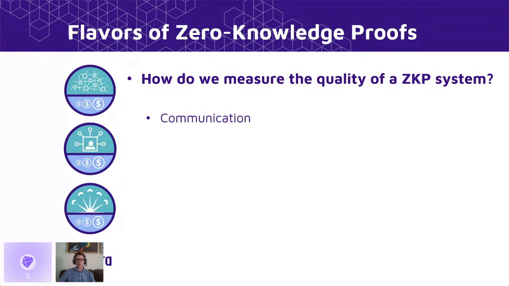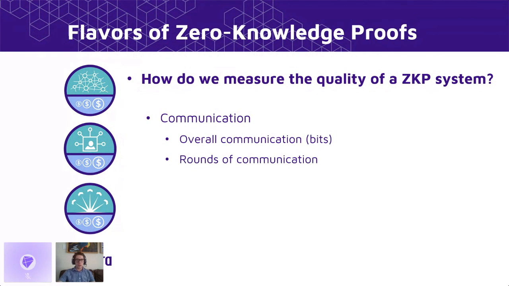Well, the simplest metric would be to look at how much communication is required between the prover and the verifier. There are two ways we can look at this. We can look at the overall communication in terms of the number of bits sent back and forth, or we can look at the number of rounds of communication. Both of these are very limiting factors in high latency networks. You find people focused on both, but overall, rounds of communication has seen a larger focus by the blockchain community, as evidenced by their emphasis on non-interactive proofs, which are one round of communication.